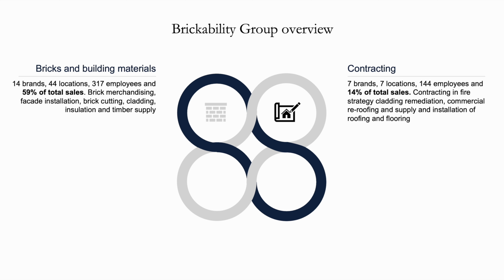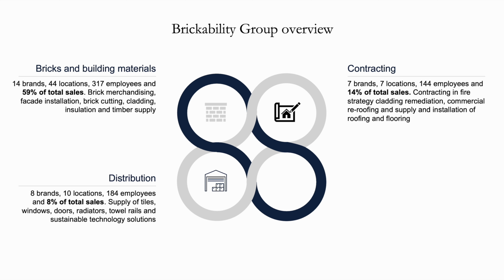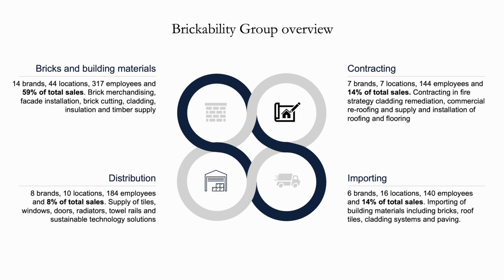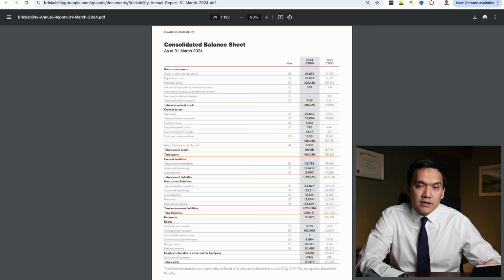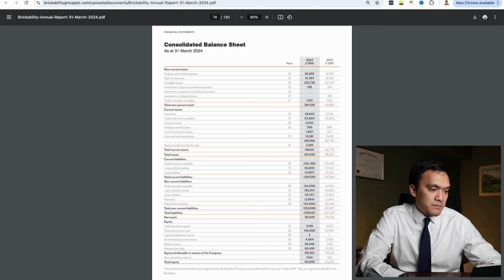Then we have the smallest segment of the group, distribution, which represents 8% of total sales. These are mainly products at the final stages of construction, which are windows, doors, radiators, and sustainable technology solutions. And finally, we have importing segment, which represents 14% of total sales, and these are bricks and building materials imported from other countries. I think for the screening stage it is enough, and we can go back to our financials.